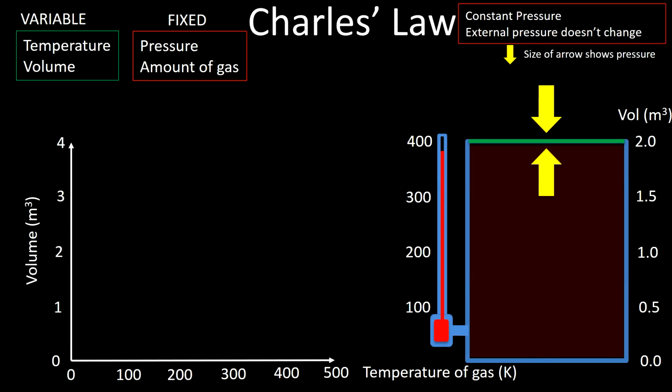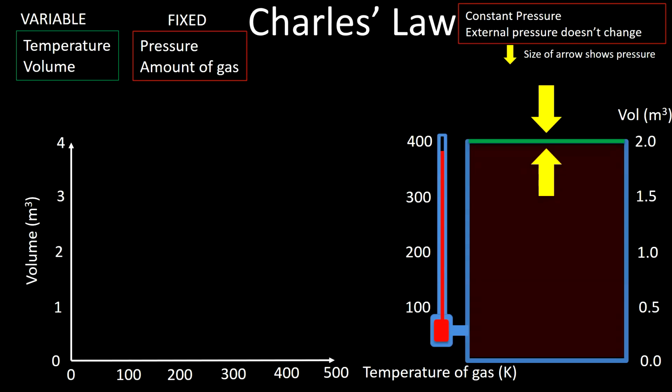Okay, so now we'll move on to Charles's law. If you remember, in Charles's law, we have a fixed pressure and amount of gas, but a varying volume and temperature. So this time the external pressure is not going to change. We have a large yellow arrow here for the external pressure, which is not really going to change. To really explain what goes on, the internal pressure in the gas is going to change a little bit, but only just enough to allow that piston, that cylinder, to compress a little bit again.